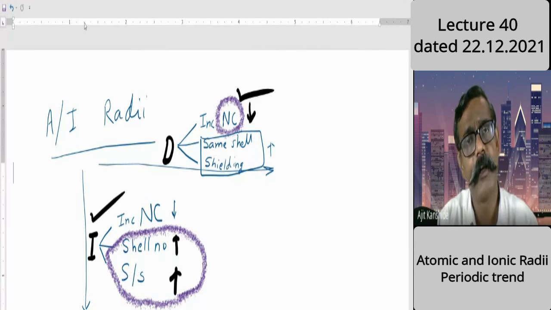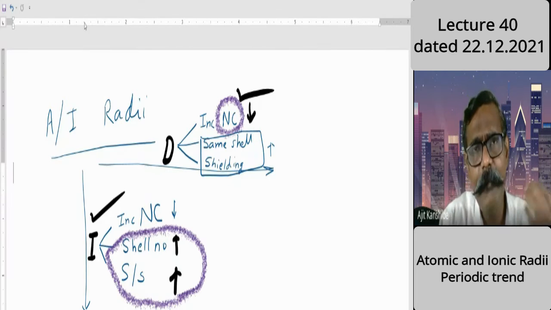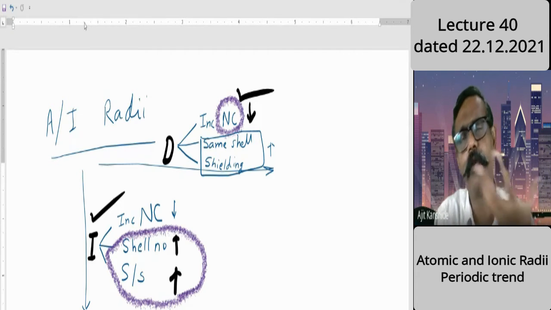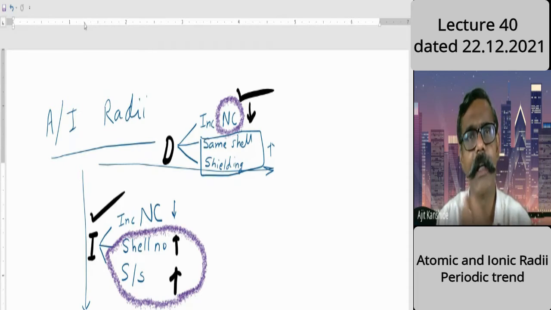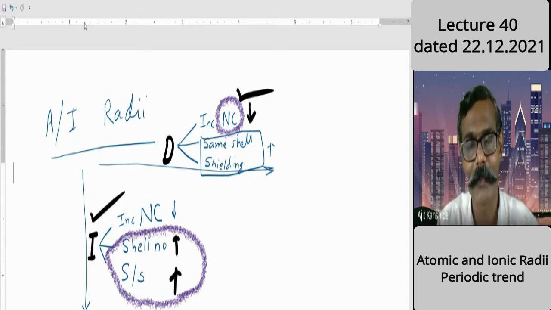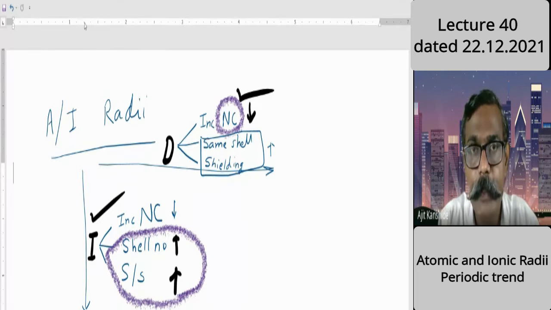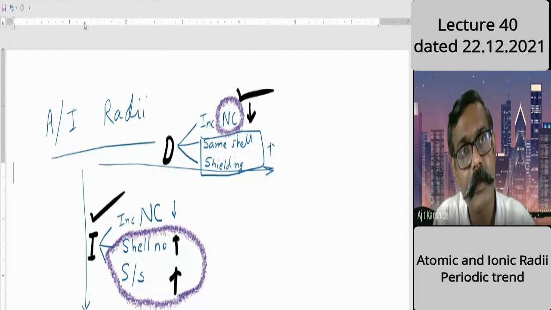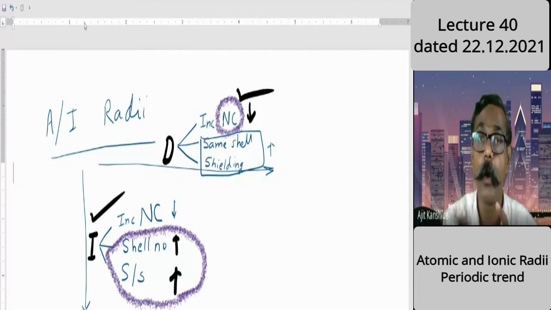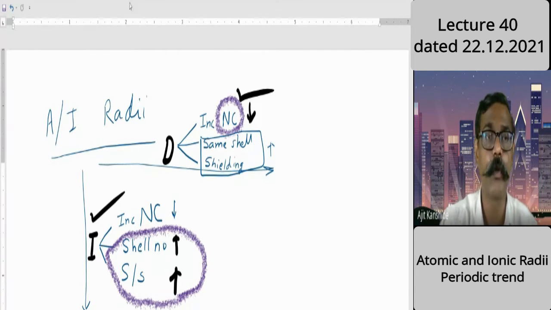The net result is friendship. It doesn't mean they don't have envy, opposition, or quarrel. It will be there, but the resultant aspect is friendship. Likewise, in bond formation, attraction as well as repulsion remains, but attraction is dominating. So all factors we need to consider, that I want to emphasize here.